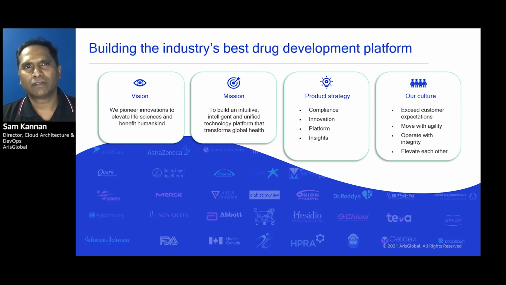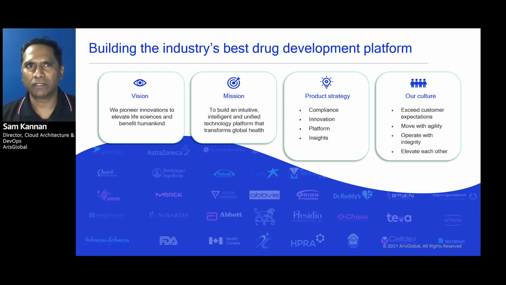To accomplish that, our mission is to build an intuitive, intelligent, and unified technology platform that transforms global health. Our customers need compelling solutions that are easy to use and help their operations. We have 4 pillars around our product strategy.